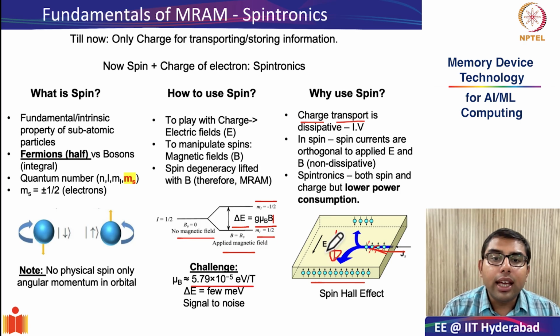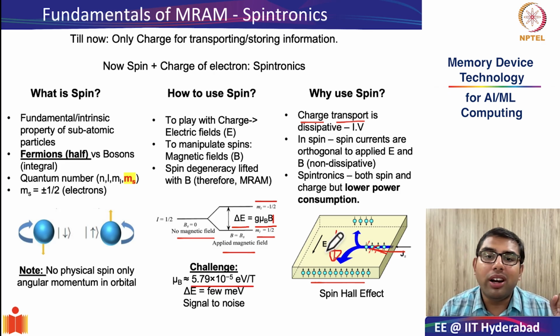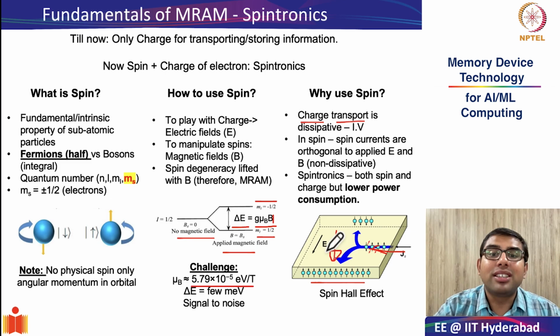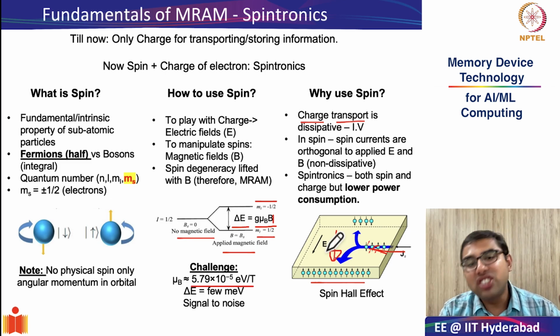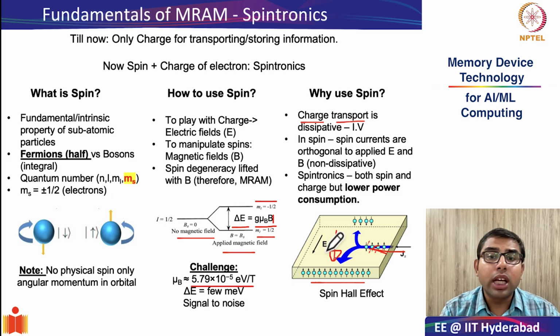Since the spin currents are orthogonal to the applied electric field, the dot product is 0, and therefore the promise is that spintronic devices which use the spin degree of freedom will have much lower power consumption.